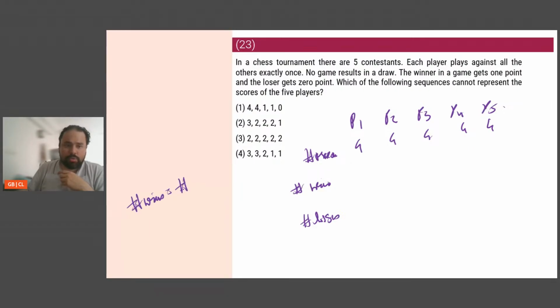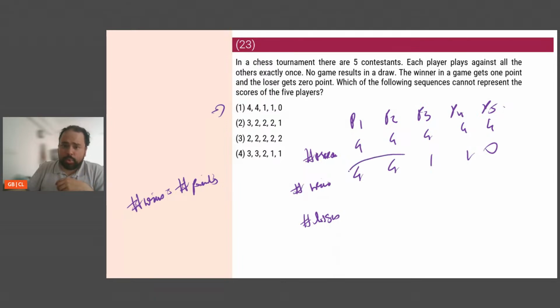Number of wins is equal to number of points, because the winner gets 1 point. So when I win one match, I'll get 1 point. Which of the following sequences cannot represent the points? Let's look at the first sequence itself. It says 4, 4, 1, 1, 0. Number of wins is number of points. So if the number of points is 4, 4, 1, 1, 0, that means the number of wins is 4, 4, 1, 1, 0.